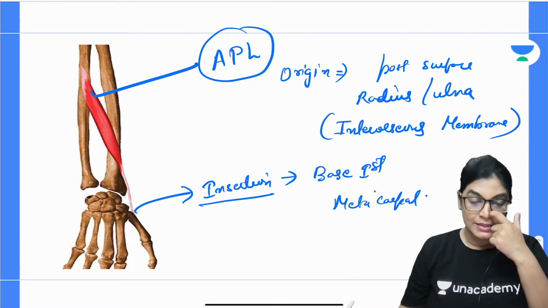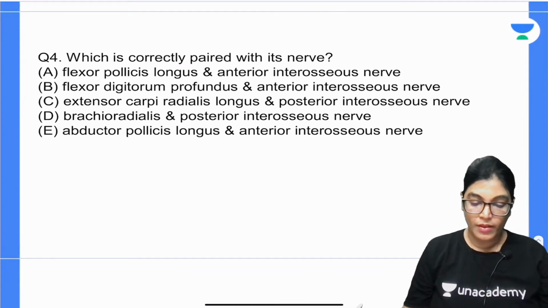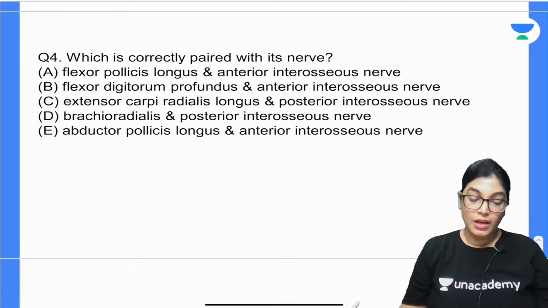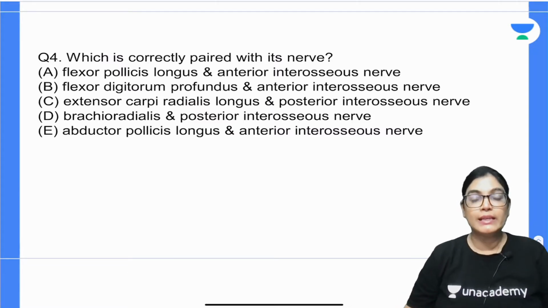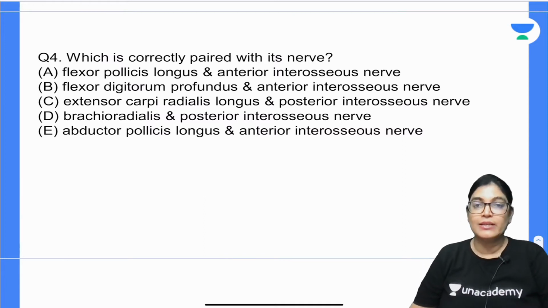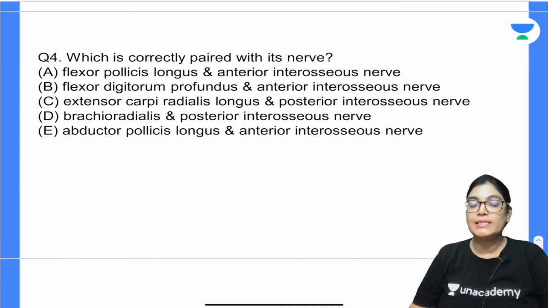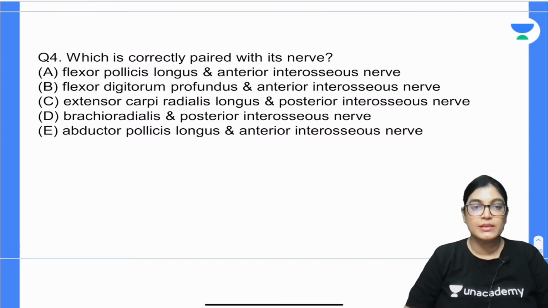Now let's move on to the next, that is question number 4. Which is correctly paired with its nerve supply? Flexor pollicis longus is getting innervation from the anterior interosseous nerve. Flexor digitorum profundus from the anterior interosseous nerve. Extensor carpi radialis longus from the posterior interosseous nerve. Brachioradialis from the posterior interosseous nerve. Abductor pollicis longus from the anterior interosseous nerve.